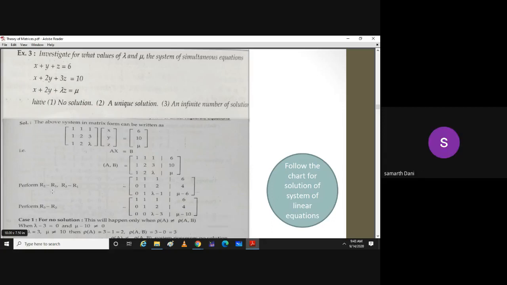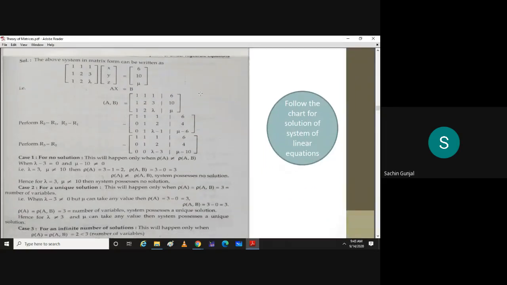R2 minus R1 and R3 minus R1. So that will give us 1, 1, 1, 6; 2 minus 1 is 1, 3 minus 1 is 2, and 10 minus 6 is 4. Then R3 minus R1: 2 minus 1 is 1, lambda minus 1, and mu minus 6.